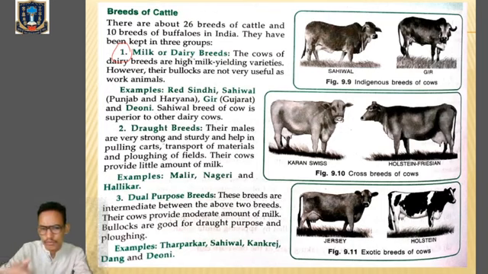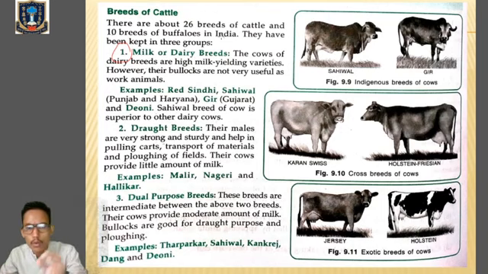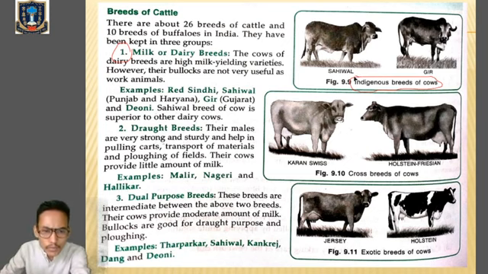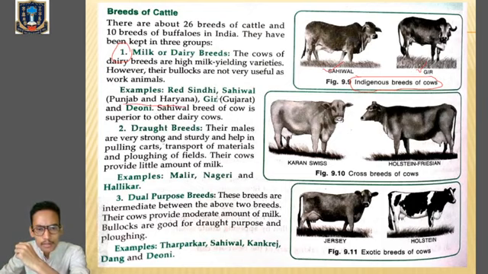So over here we are not going through these particular terms, but what you must remember is the names of the cows which are being used. First of all, you have to remember the examples of indigenous breeds of cow, which are mainly present in India. Clear? So here you have to remember the names Sahiwal and Gir. Sahiwal is mainly found in Punjab and Haryana. Clear? Gir, Gujarat. Okay, so these are the superior dairy cows which are indigenous, which are from India.